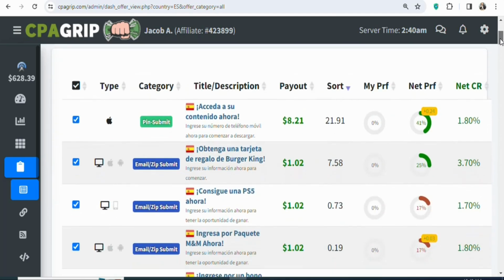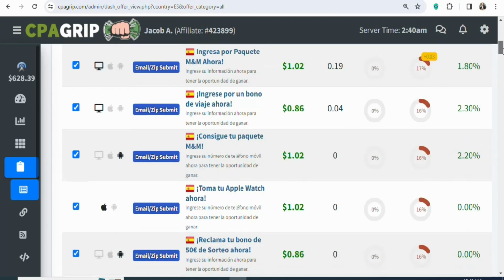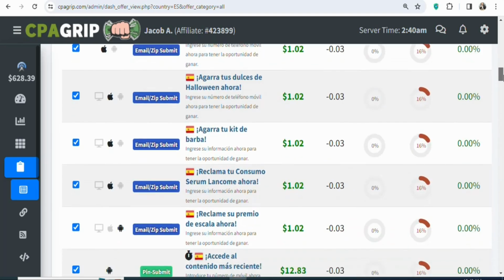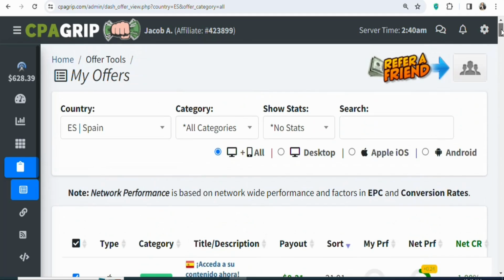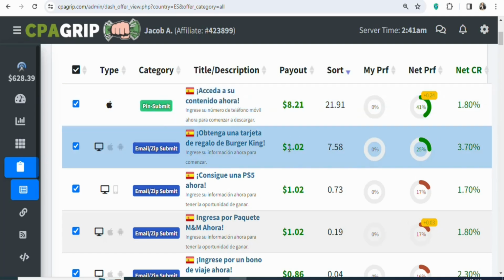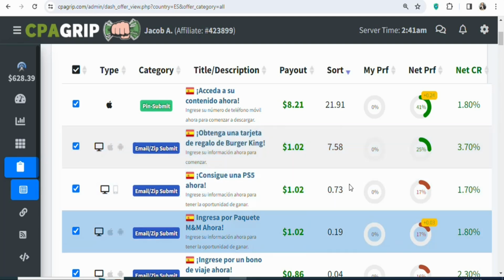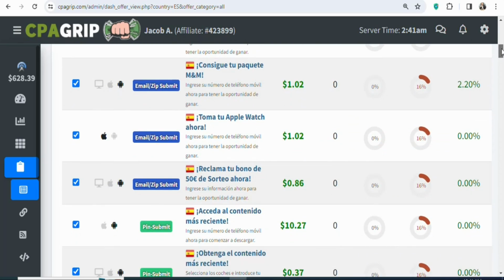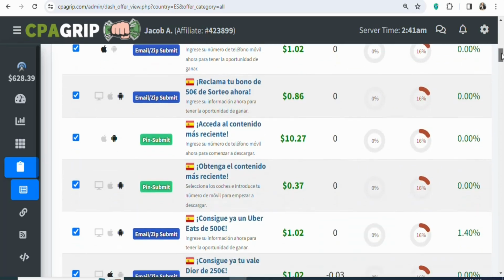As I scroll, you can see these are offers that you can promote to people who live in Spain. You can see a whole lot of different offers that you can promote. What you have to do is search for offers that have higher payout. You can see, for example, this offer you're going to be earning $8.21 per every lead that you get. This one you're going to be earning $1.02 per every lead that you get, and the rest. So you have to scroll and then select an offer that has a higher payout so that when you get a conversion, you can be earning a lot of money.